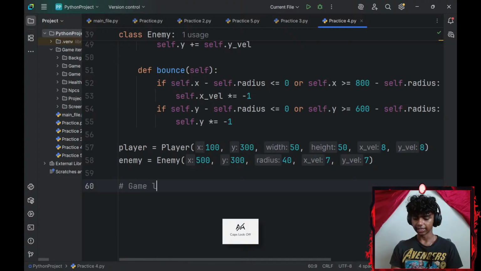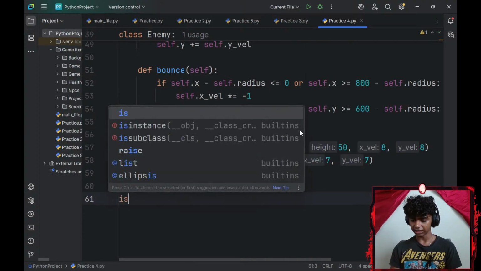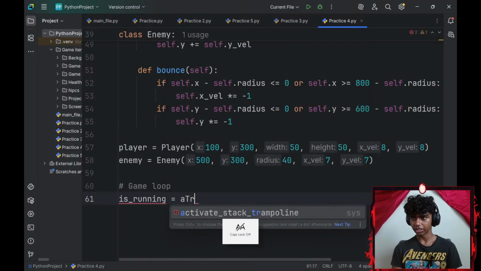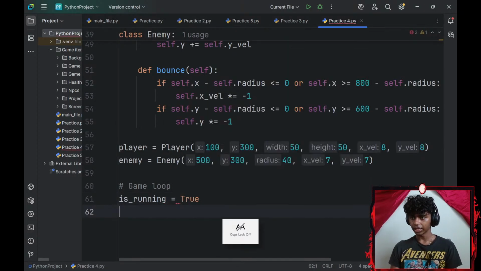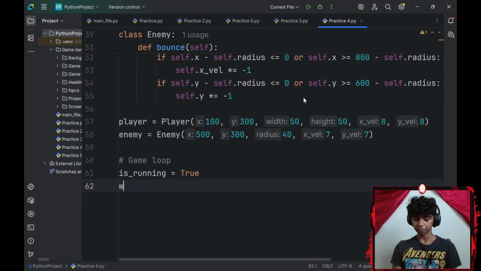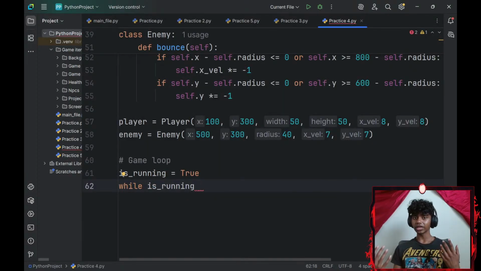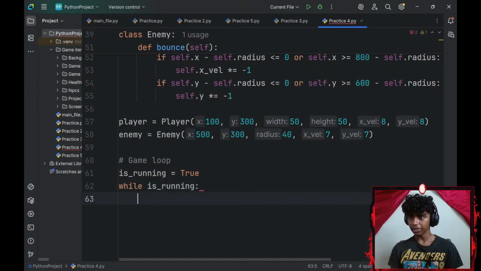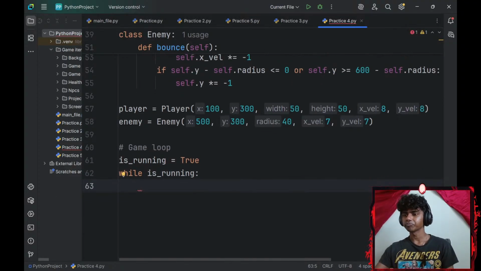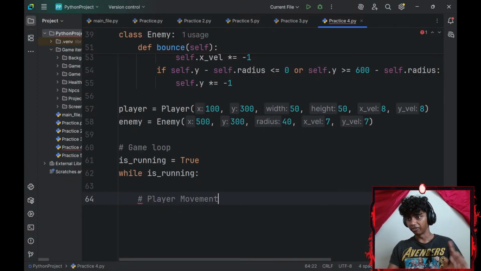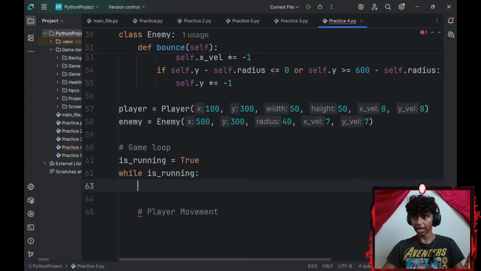So, I'll go with a game loop. And I'll create an is_running boolean variable for my game loop, which will be set to true. Okay, and then let me add a while loop. So while is_running is set to true, I will add my player movement. Before that, although, let me go ahead and fill my screen.